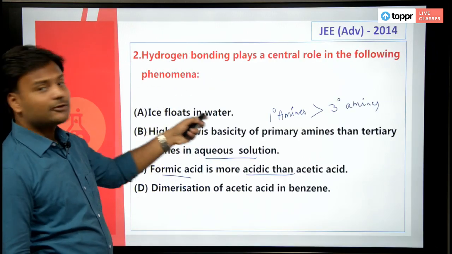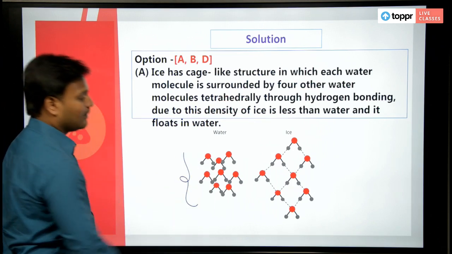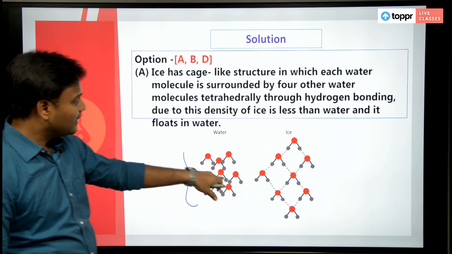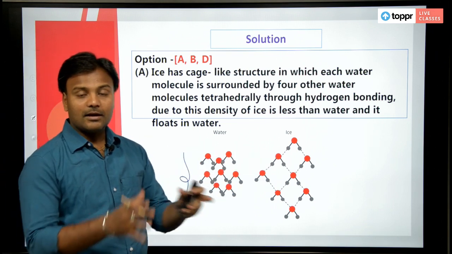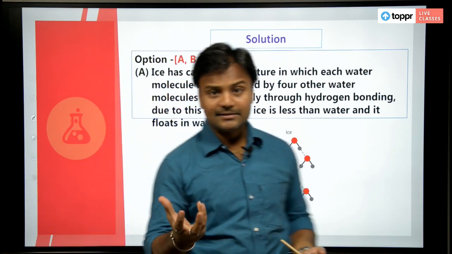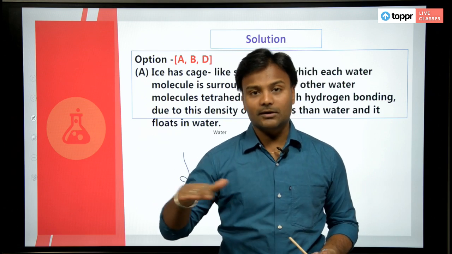Look at the first one, ice floats in water. Yes, ice floats in water. Look at the structures of water. This is the structure of water. What happens? Heat the water, the molecules move away. Take water in a glass and drop ice in it. What happens? Ice floats on water.